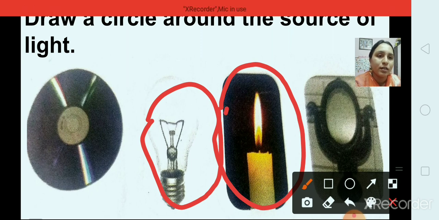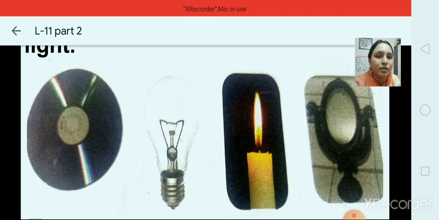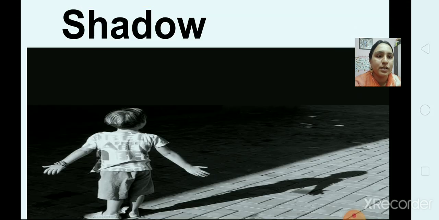Okay. Now the fourth picture is of mirror. Does a mirror give us light? No, mirror is not a source of light. Okay, so we will not circle the picture of mirror.